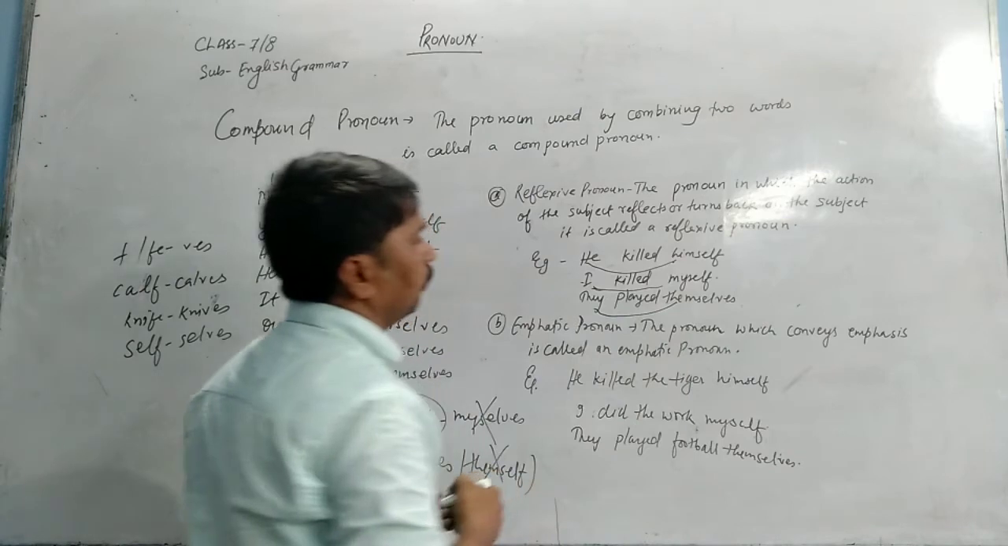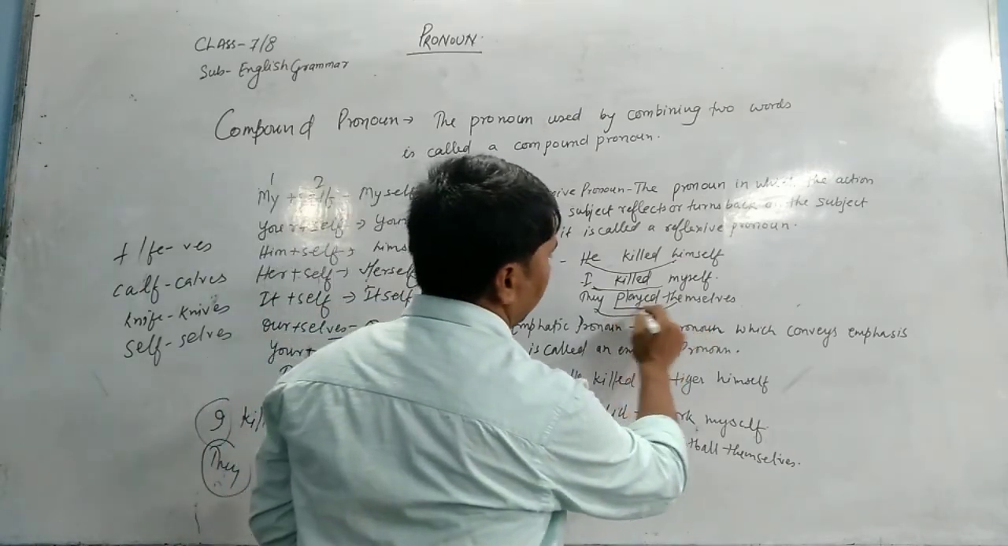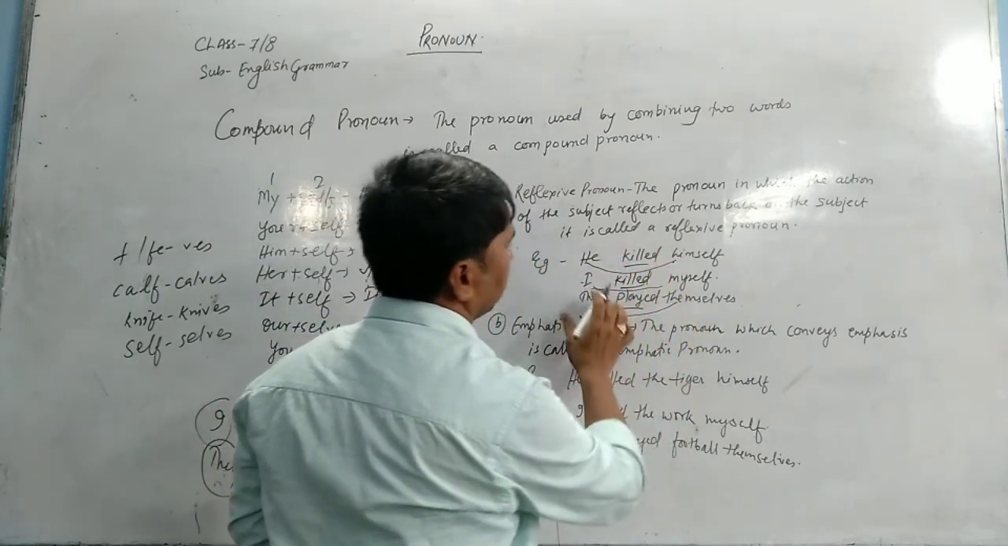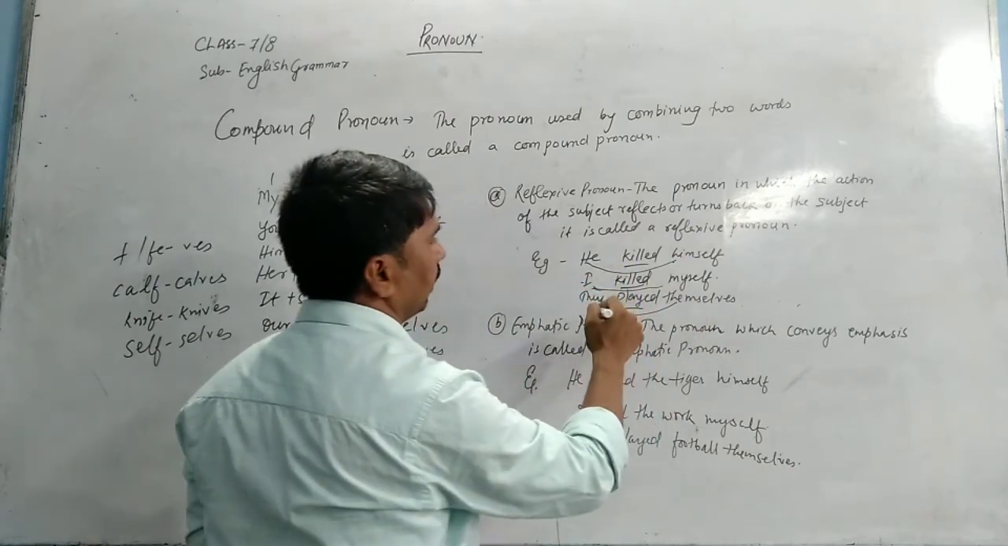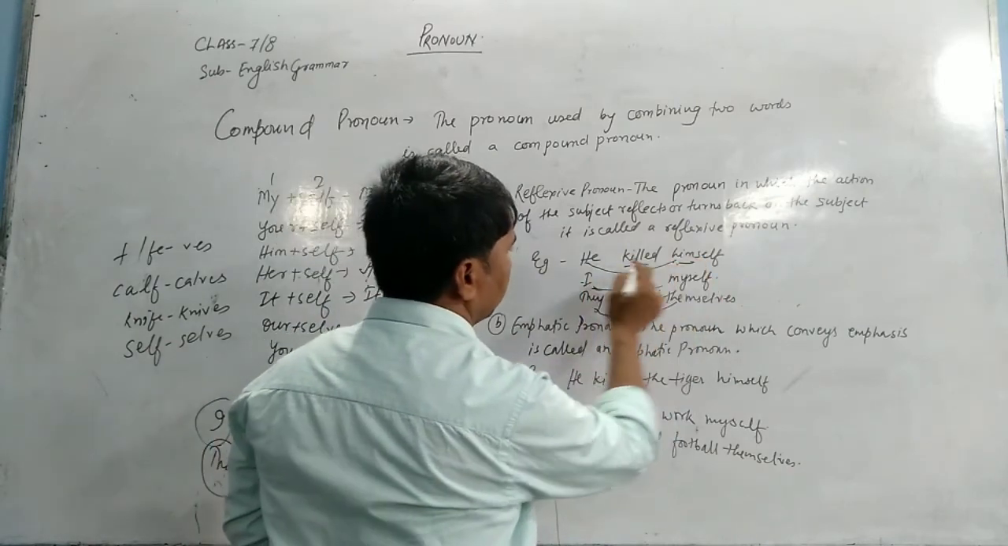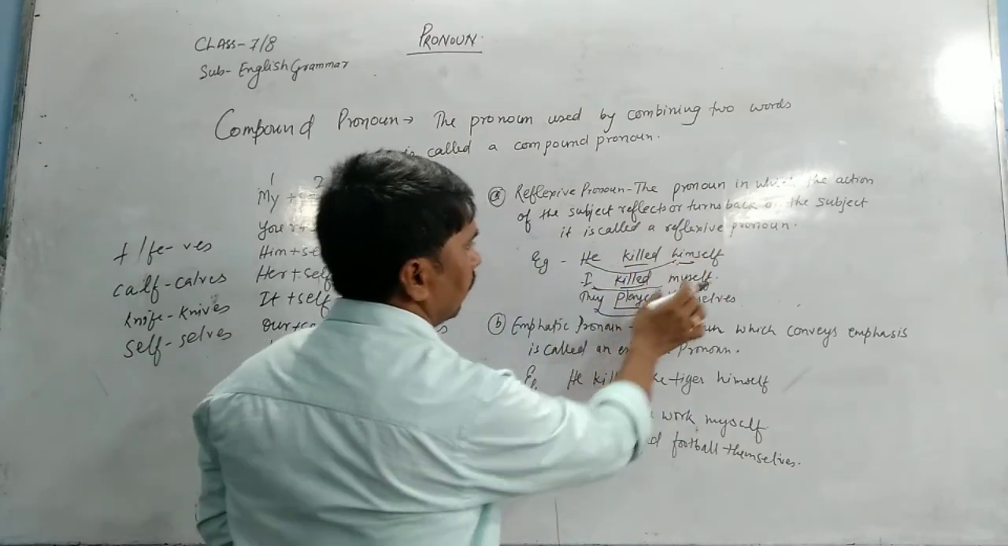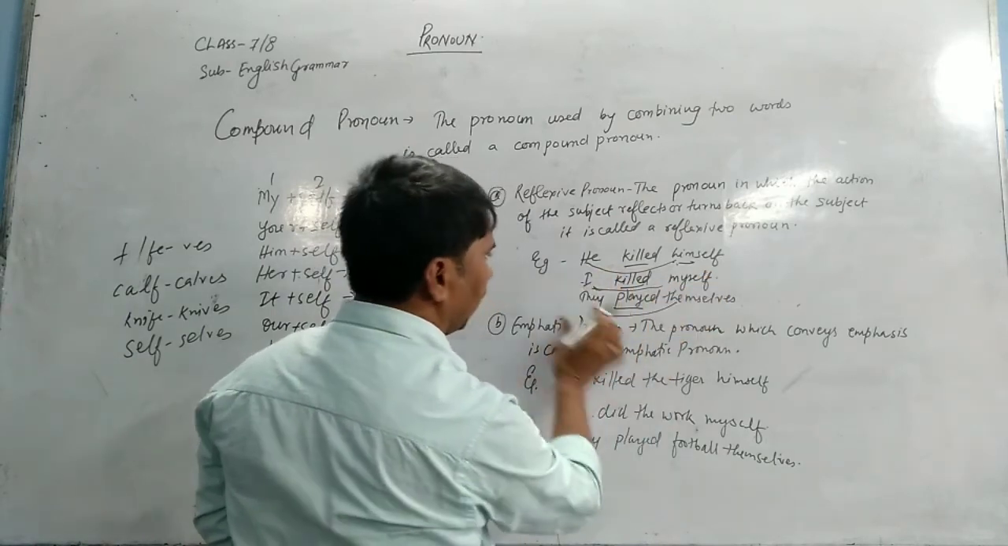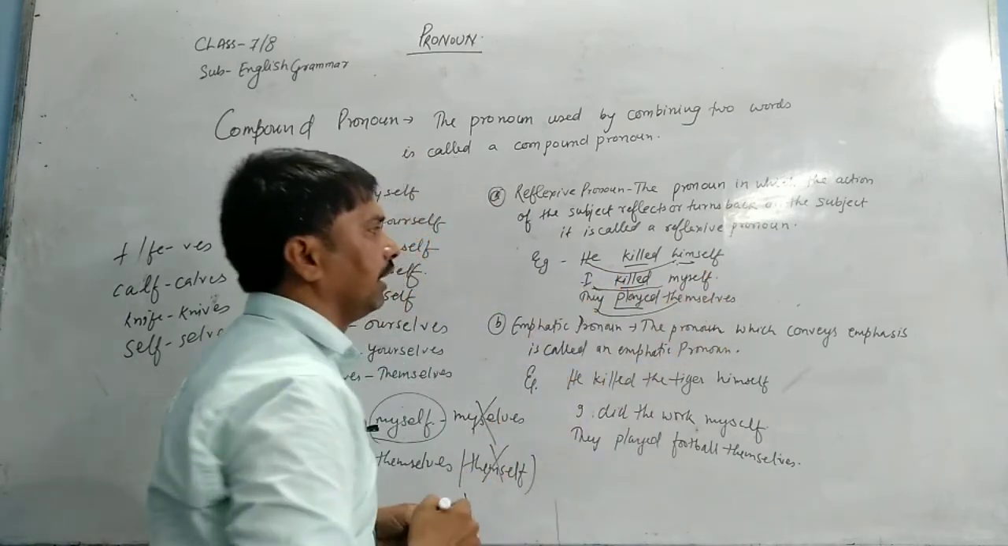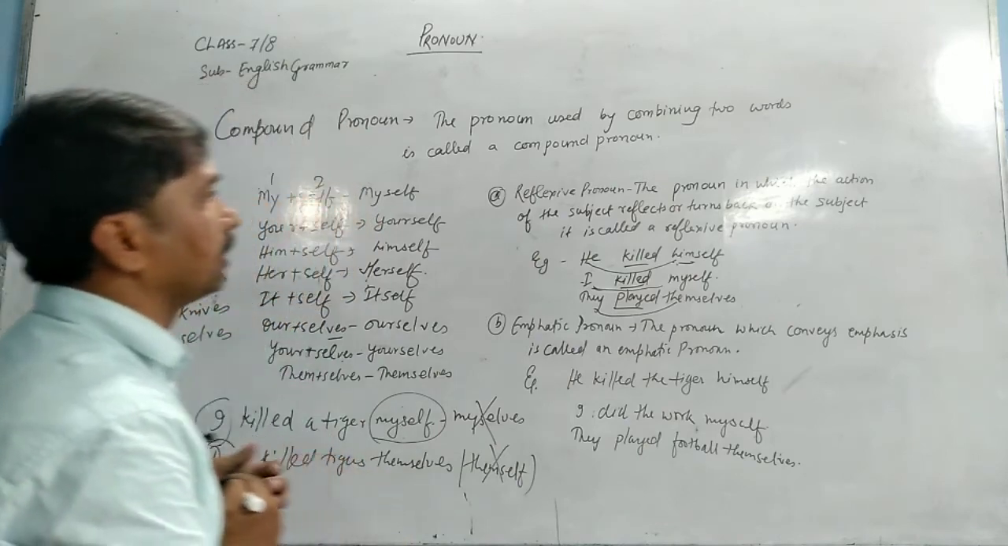See, so this work, the work done by the subject, is reflecting to himself only. Himself is reflecting he, myself is reflecting I, and themselves is reflecting they. So that's why it is called reflexive pronoun.